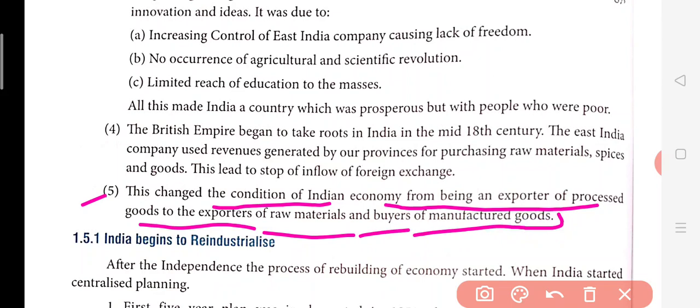So what happened, because of this machine made cloth which was there in the market, it was cheap in price, and Indian product was higher in price. This again led to the downfall of all these skilled laborers who were producing these clothes, and there was demand for this British clothes. So that's why we are called an exporter of raw material and importer of manufactured goods. The manufactured good was the British machine made cloth.